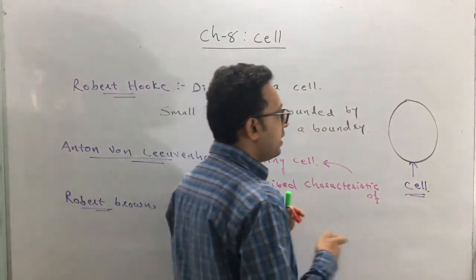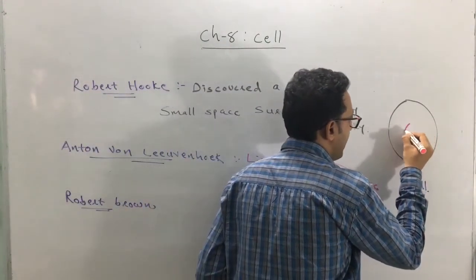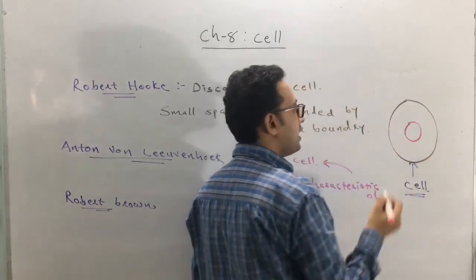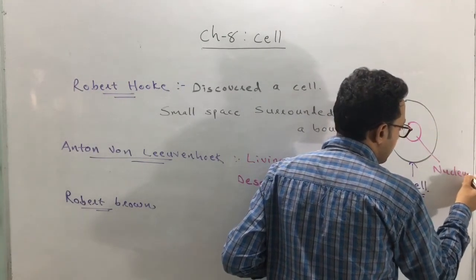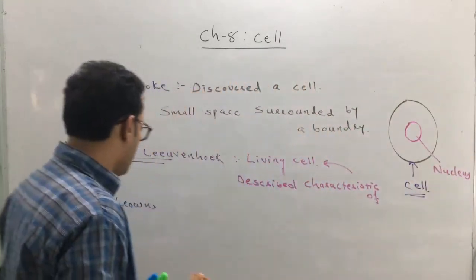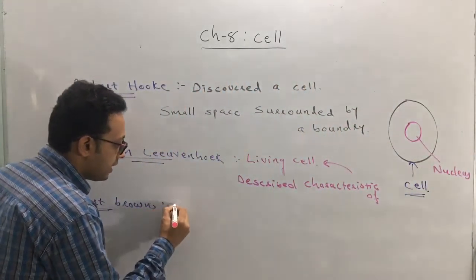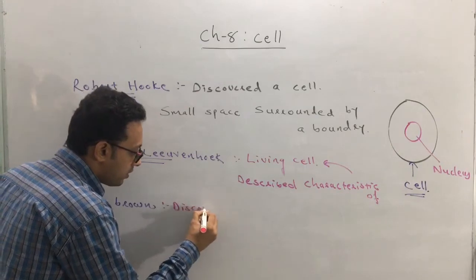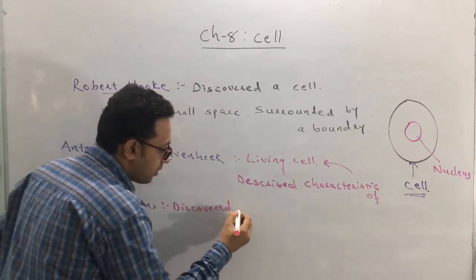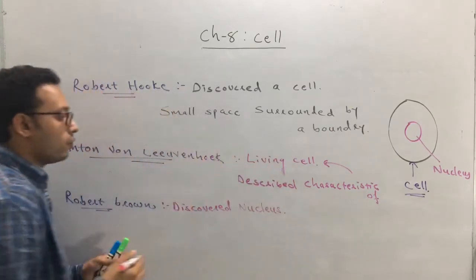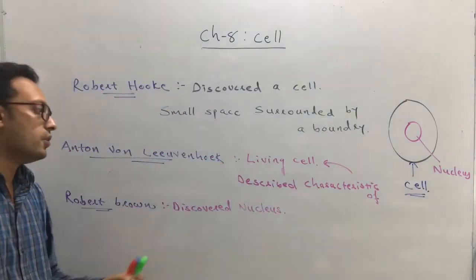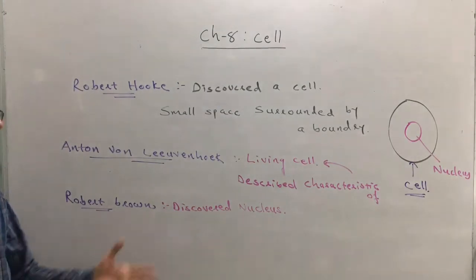So in the cell, he has observed there is something very dark present inside it, and he gave it the name nucleus. So what has Robert Brown done? He has discovered the nucleus. Okay, so this is the contribution.